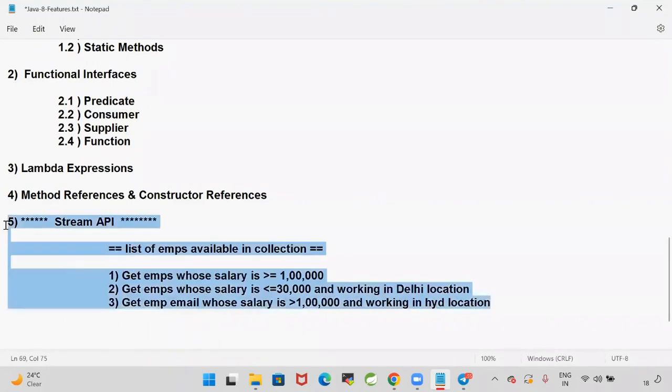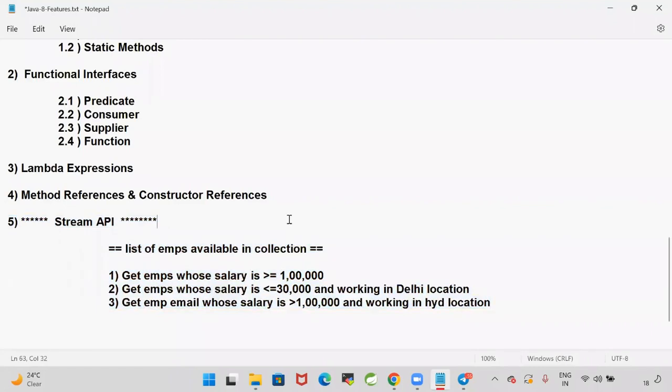Collections and streams are not the same. Collections are used to store a group of objects. The data is represented by using a collection. Once the data is represented in a collection, to process and filter that data we use a concept called stream API. Stream API is only used for processing, not for storing the data.